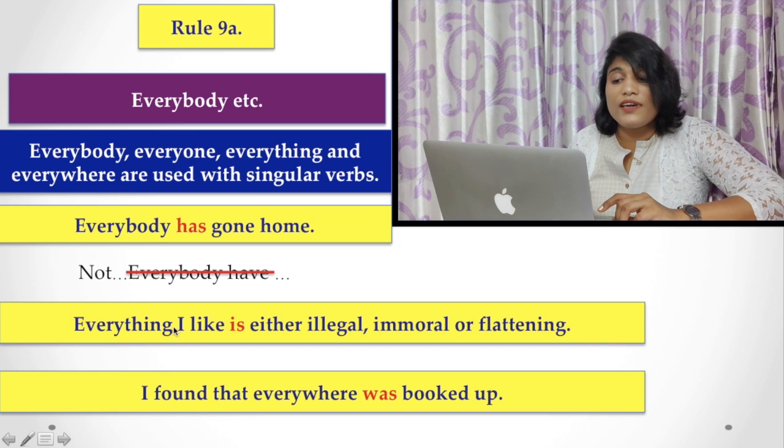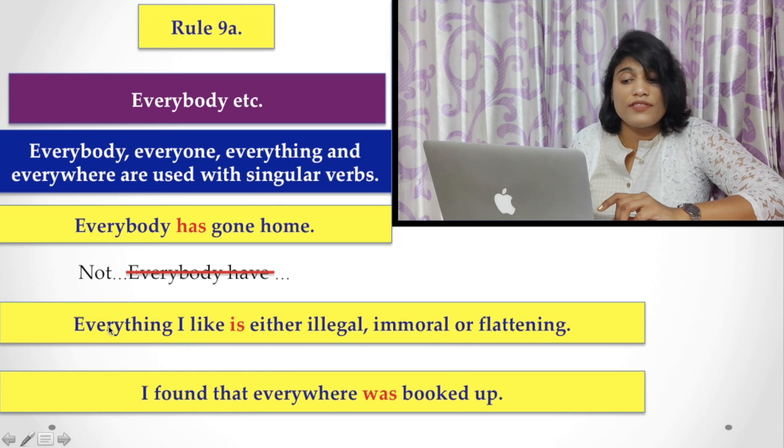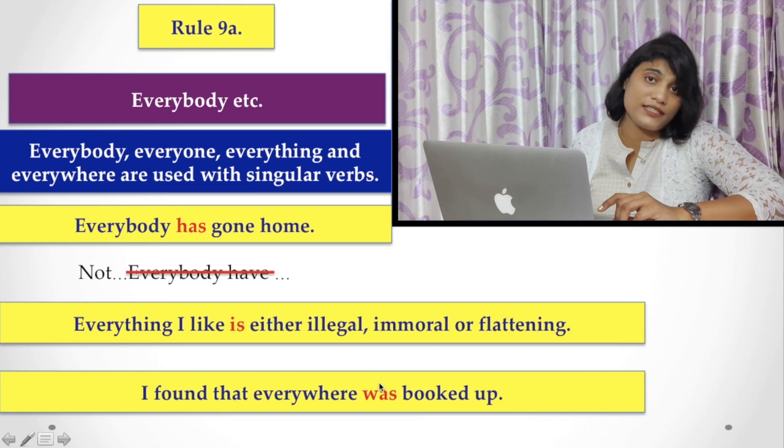Similarly, everything I like is either illegal, immoral, or flattering. Here, with everything, you have to use the verb is. Similarly, I found that everywhere was booked up. Here also, with everywhere, you have to use a singular verb.